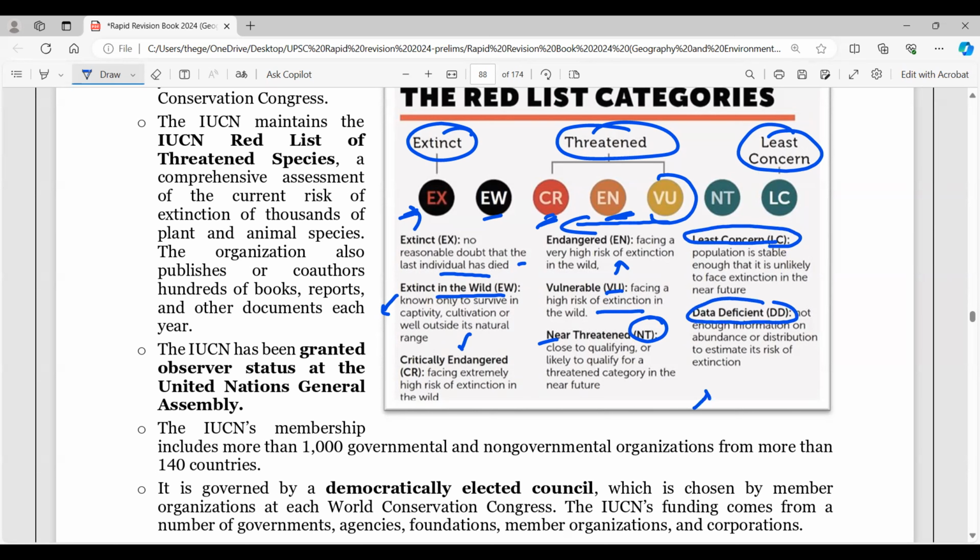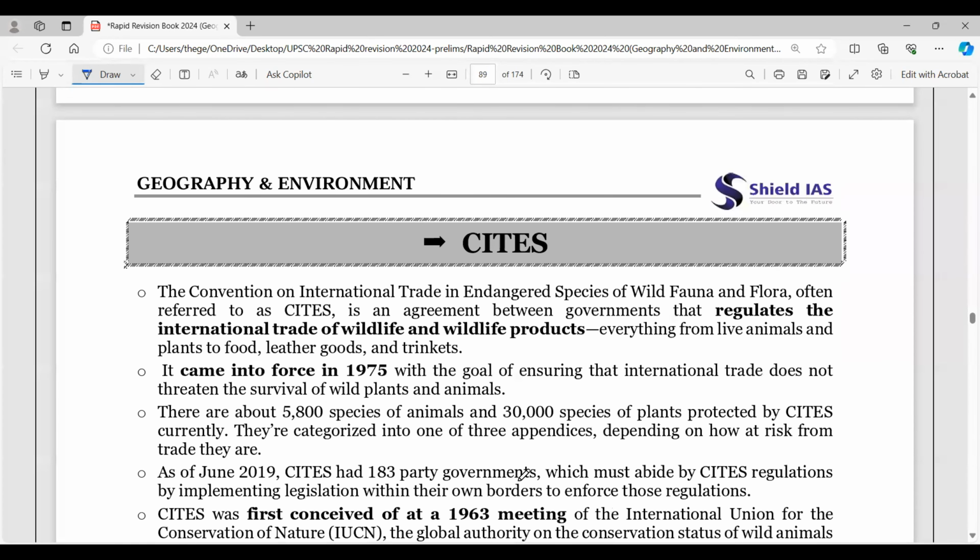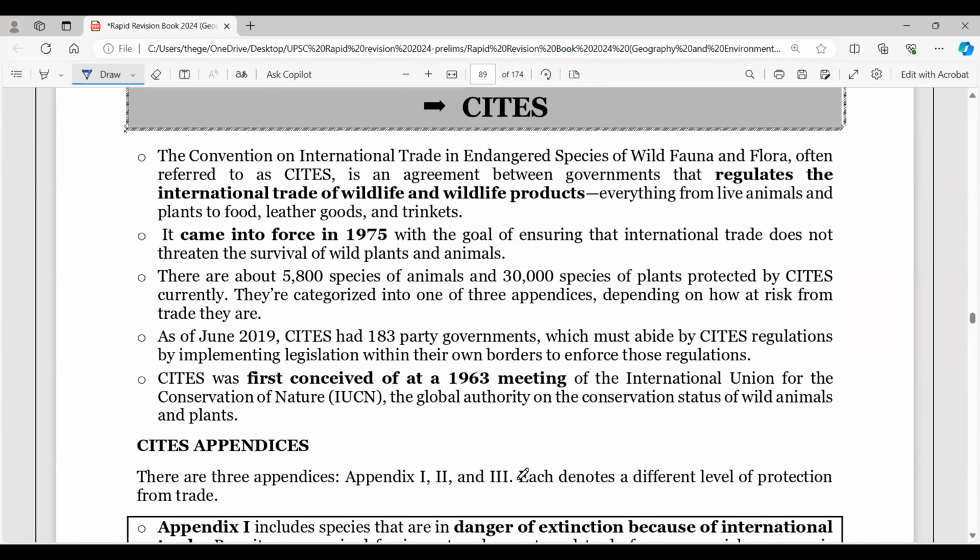So look into all these categories here, and we'll be doing examples. Very importantly, this is something for which every year you have one question, maybe on the IUCN category and one or two species. Species specifically we are going to do in the next lecture.